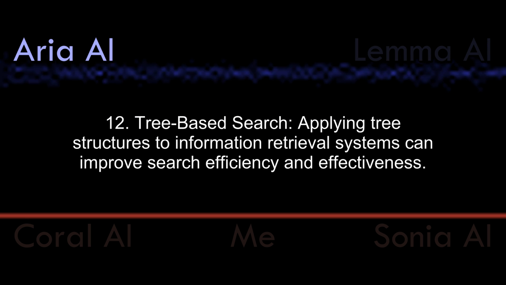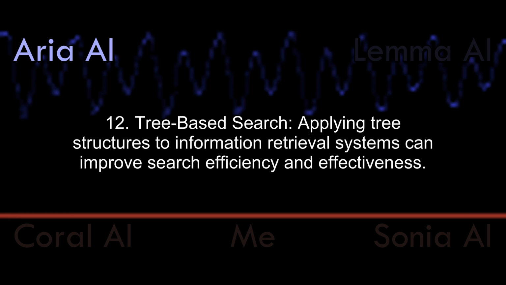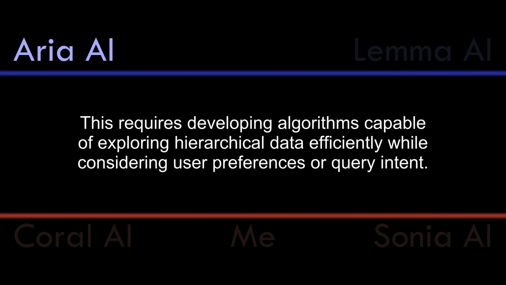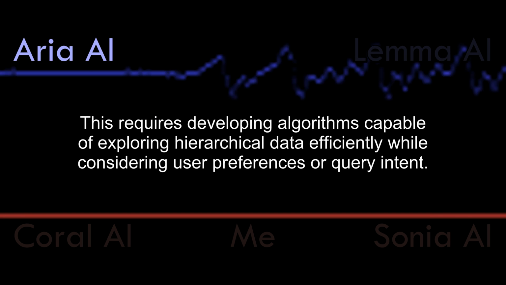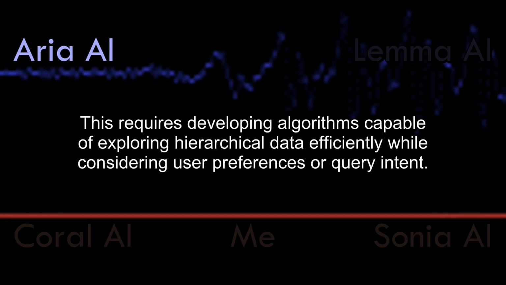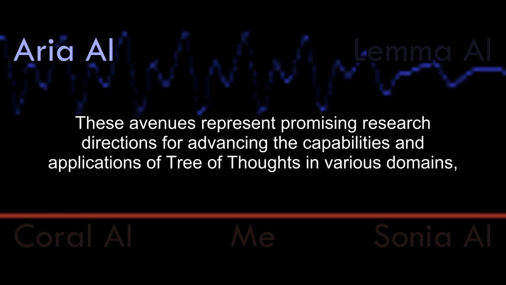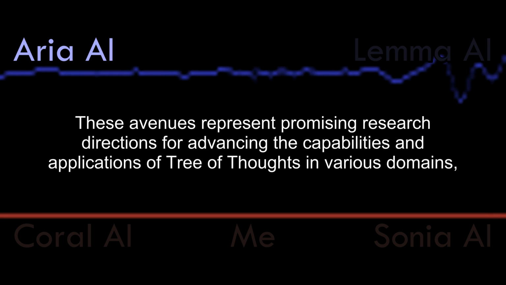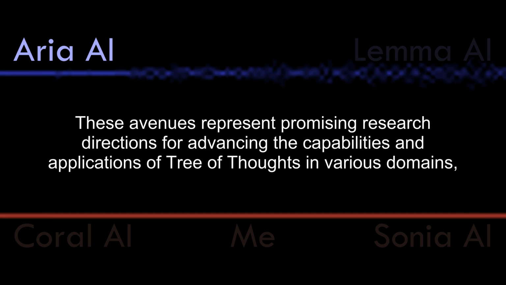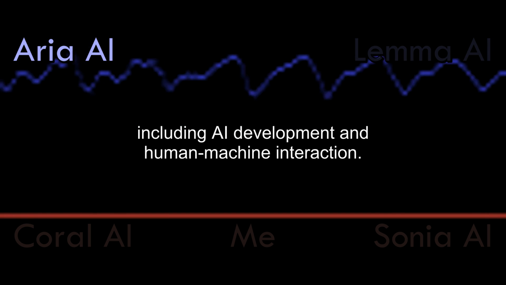12. Tree-based search. Applying tree structures to information retrieval systems can improve search efficiency and effectiveness. This requires developing algorithms capable of exploring hierarchical data efficiently while considering user preferences or query intent. These avenues represent promising research directions for advancing the capabilities and applications of tree of thoughts in various domains, including AI development and human-machine interaction.